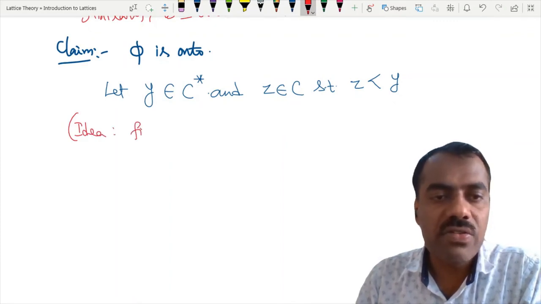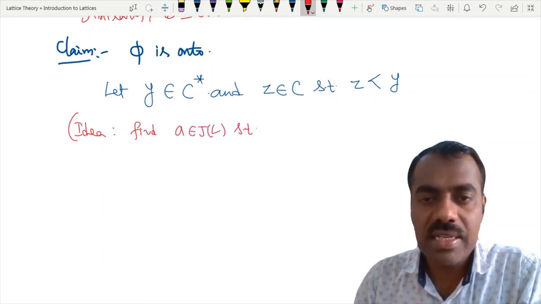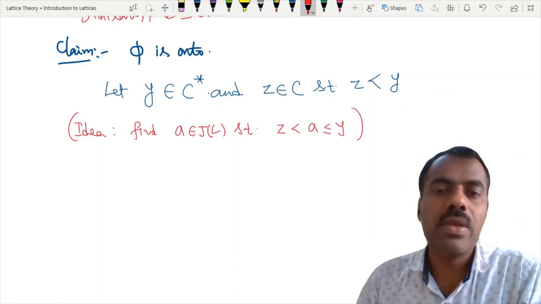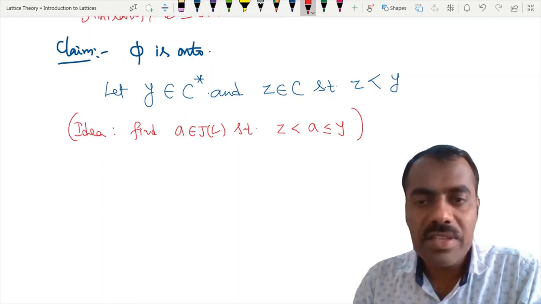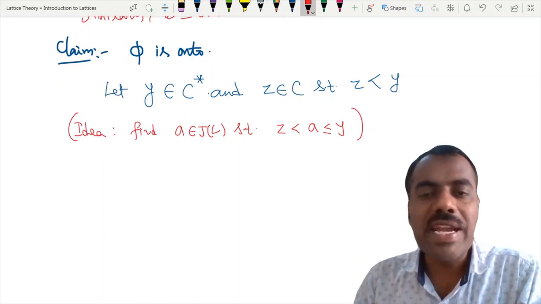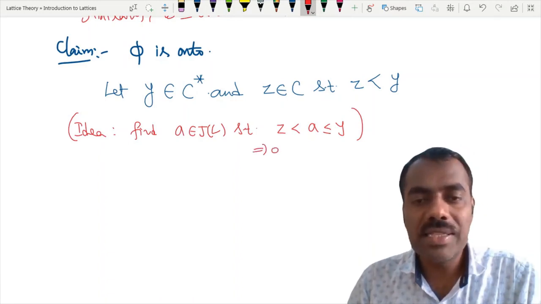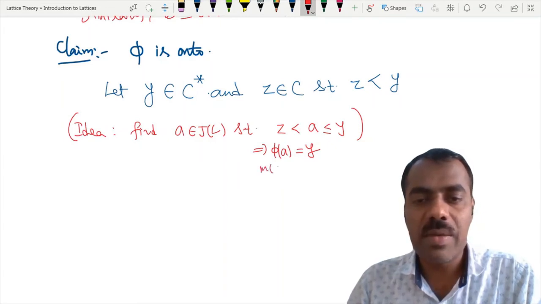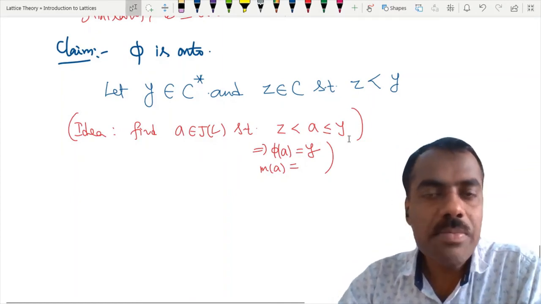The idea is to find A in J of L such that Z is A, like this. If we can find A in this way, then we are done, or not? This Y is the smallest element containing A. So in this case, our phi of A will become Y. Is this clear? That means phi of A, which is M of A. Yes or no? Are you following?